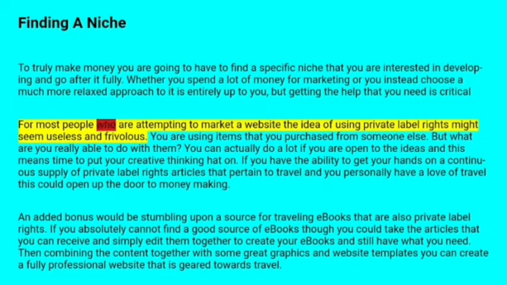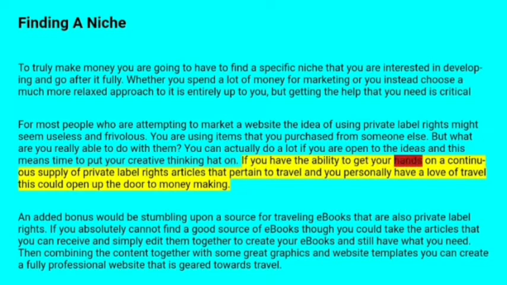For most people who are attempting to market a website, the idea of using private label rights might seem useless and frivolous. You are using items that you have purchased from someone else. But what are you really able to do with them? You are actually able to do a lot if you are open to ideas, and this means it is time to put your creative thinking hat on. If you have the ability to get a continuous supply of private label rights articles that are geared toward travel, you could open up the door to money making.